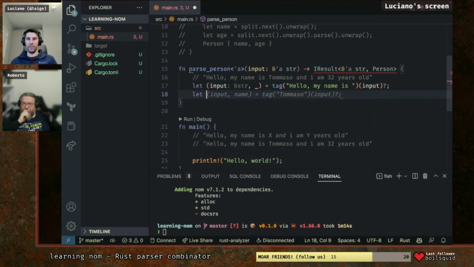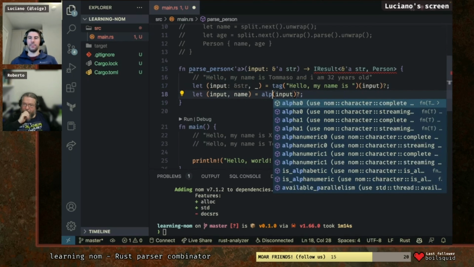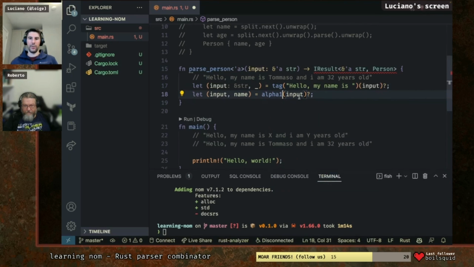Now we have the name. So let input, name is suggesting this, but of course this doesn't make any sense because we want something generic. And nom gives us things that we can use. For instance, alpha1 is all alphabetical characters, at least one and n of them. So this is going to read until the space.